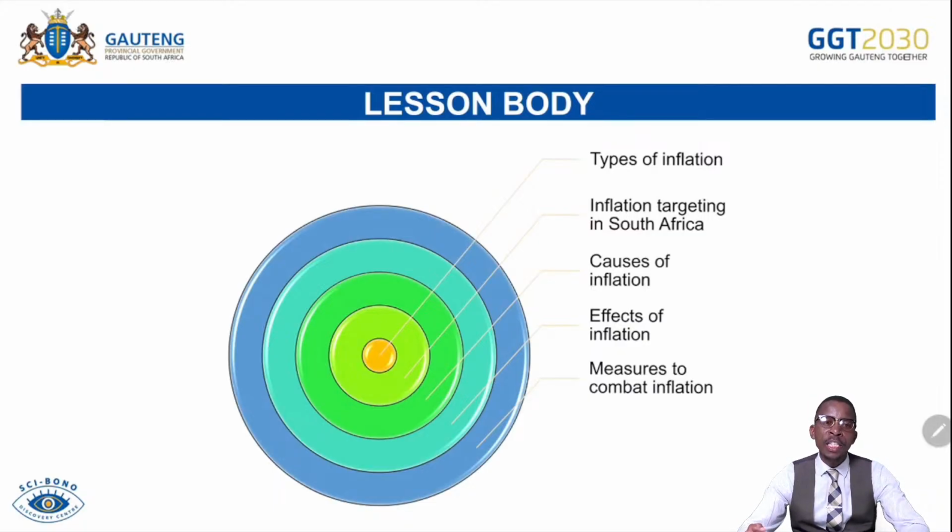Because inflation has a huge impact on the purchasing power parity of money. Should the inflation rate increase, that will mean a decrease in buying power of money. That means you will be affording less goods and services as inflation increases. But should the inflation decrease, you will then be affording more goods and services. Now the question is, why should the government know about the inflation?